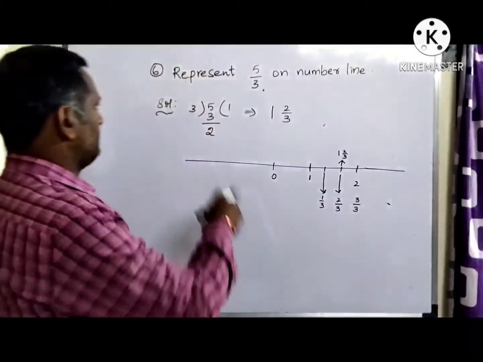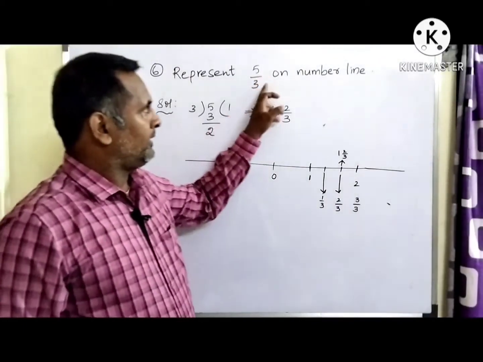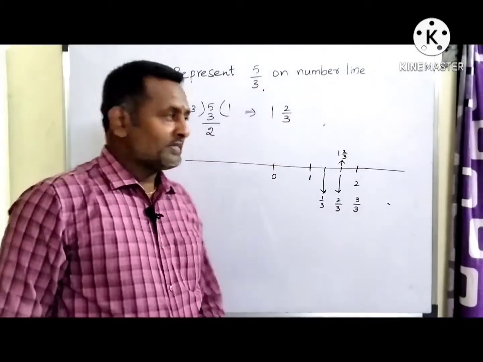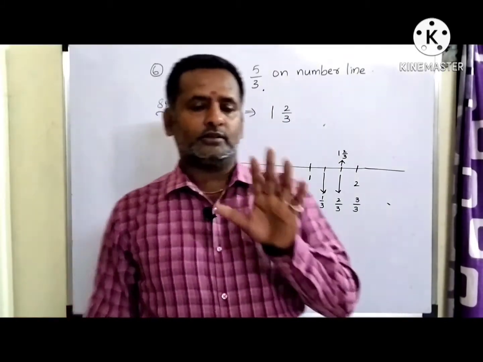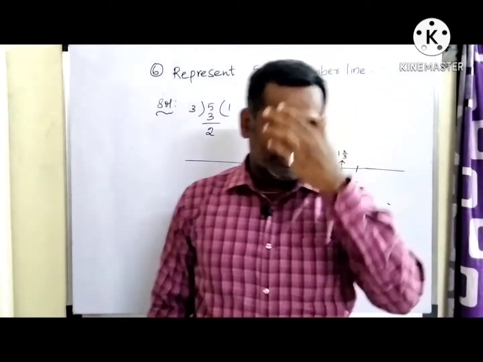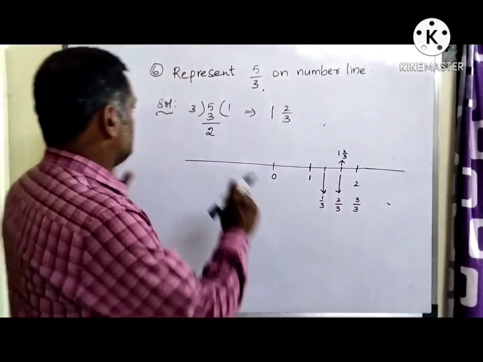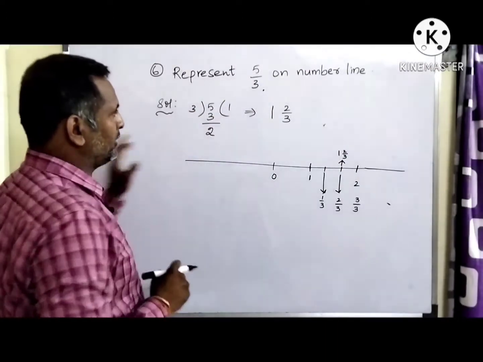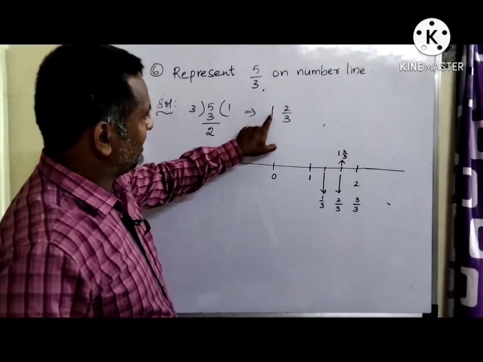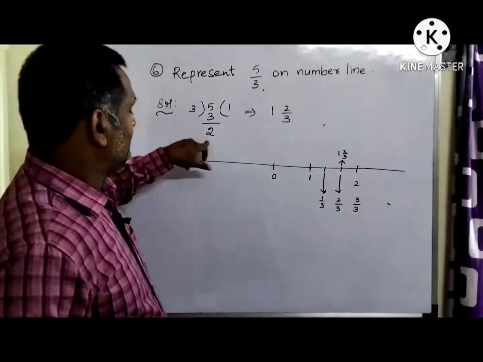Now let's see how to represent a rational number on the number line. For example, you are asked to represent 5 by 3 on the number line. The meaning of 5 by 3 is that 5 chocolates are to be distributed between 3 students. When 5 is divided by 3, you get 1 chocolate, and there are 2 chocolates which are the remainder.